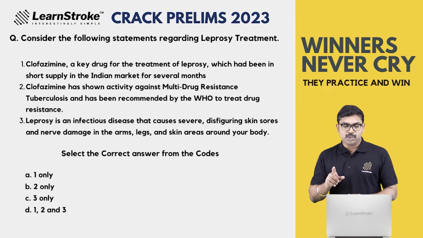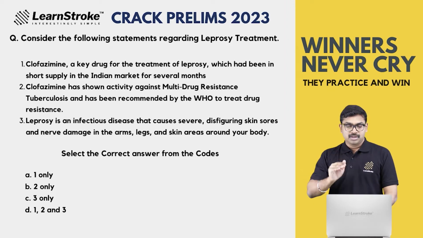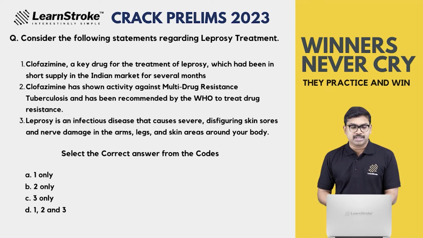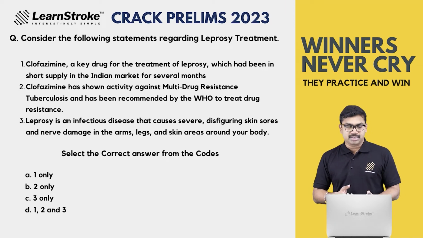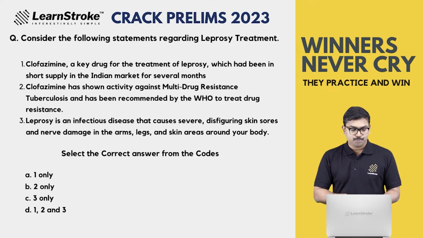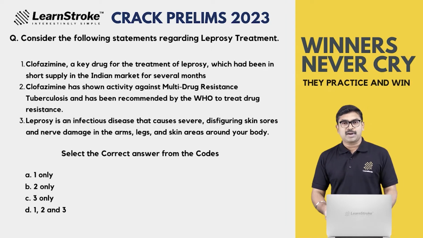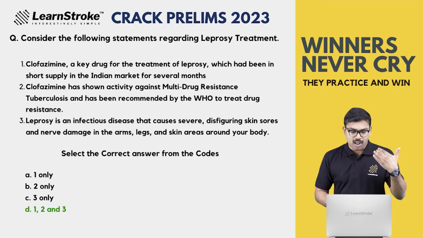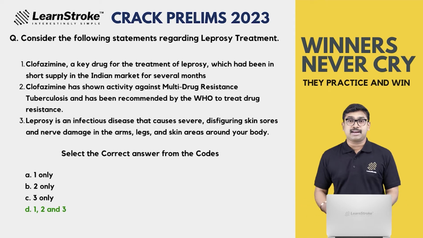That is the reason why WHO has recommended it to treat this resistance. And the third statement: what is leprosy? Leprosy is an infectious disease, right? That causes severe disfiguring skin sores, true. And nerve damage in the arms, true. Legs, skin and around the body. All the statements are right. Statement number 3 is also right. So the answer is obviously 1, 2 and 3, because all the statements are right.